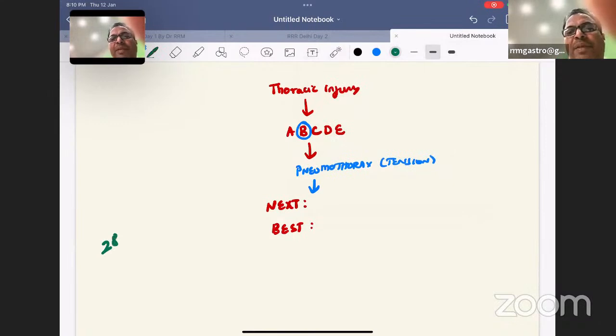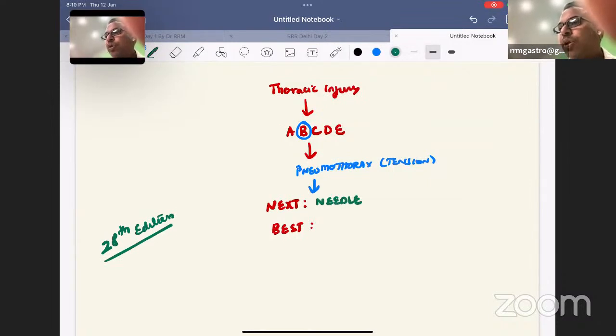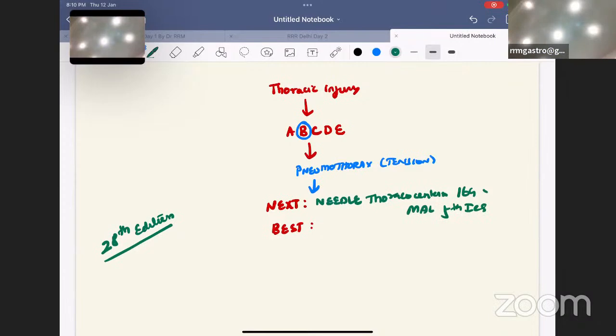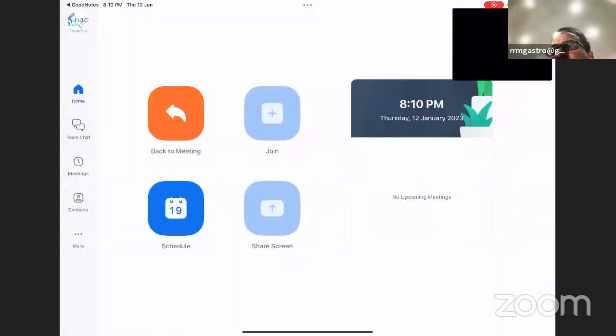28th edition Bailey cleared the long-run controversy. Next to be done is needle thoracocentesis. You have to put a wide bore needle, about 16 gauge, in which place? Now it is very clear. Mid axillary line in the 5th intercostal space is correct. So this is the latest answer for your exams.